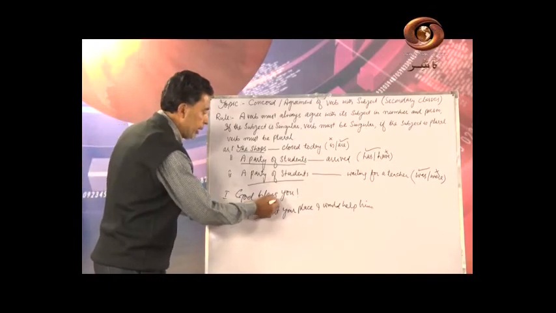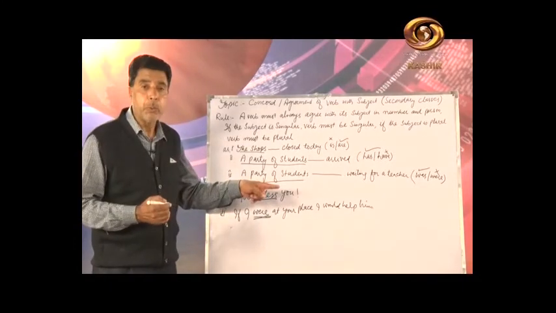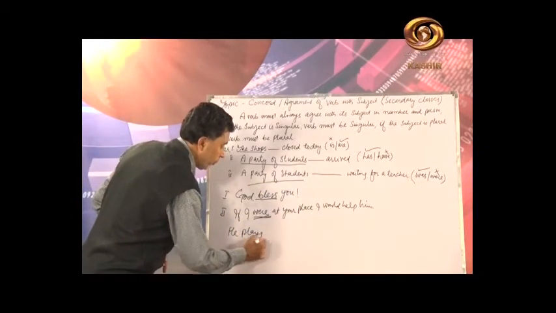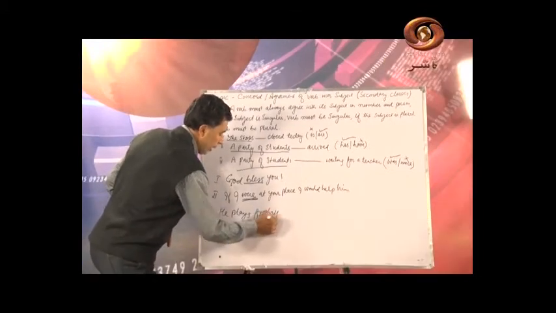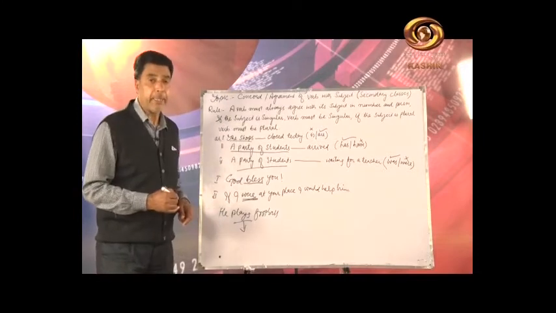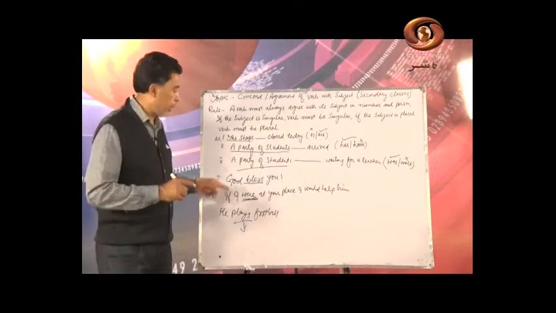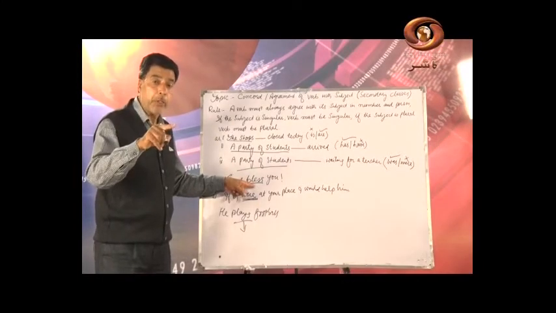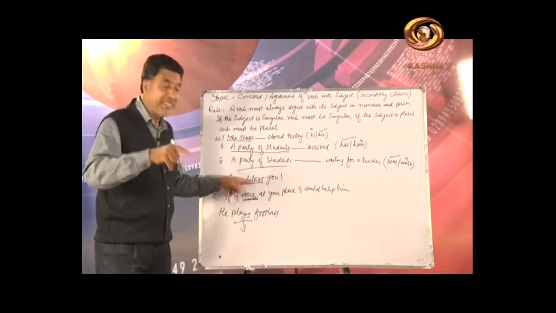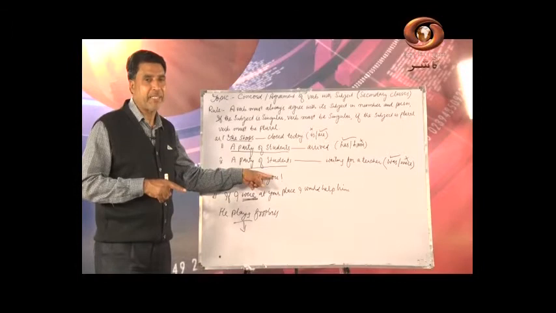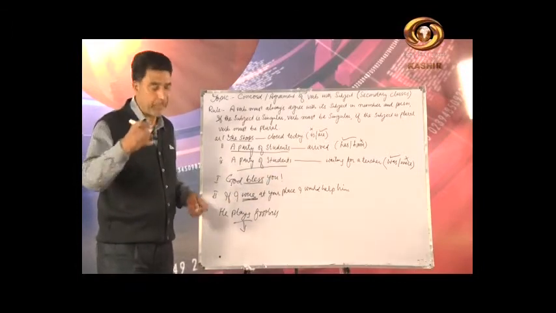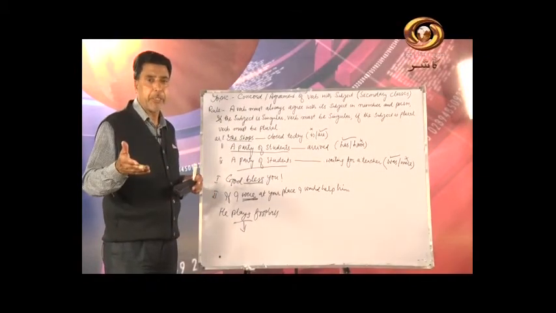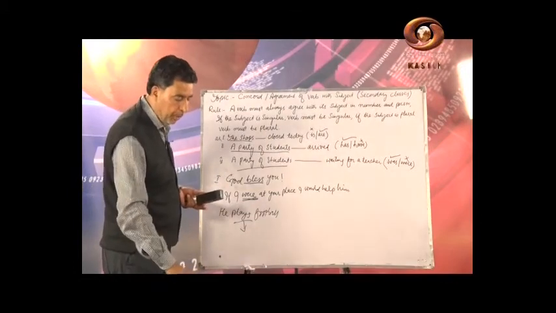And see, let me tell you once again, when I say God bless you, for example, if I say he plays football, here in plays we use s or es with third person singular. God is here third person singular, so it needs s or es. So here it should be God blesses you. But this is an exclamatory type of sentence where we say God bless you, not God blesses you. So clear now? This is the first rule that I was talking about. When the subject is singular, verb must be singular. When the subject is plural, verb must be plural.